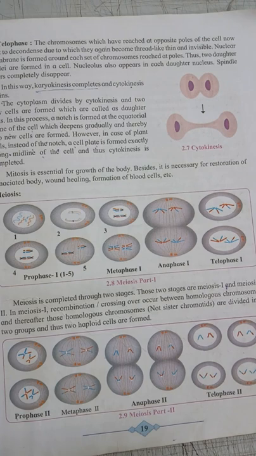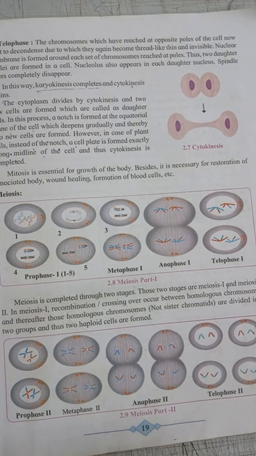In meiosis 1, recombination or crossing over occurs between the homologous chromosomes. Then the homologous chromosomes are divided into two groups, thus two haploid cells are formed.